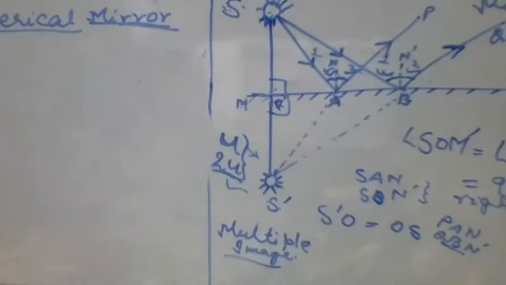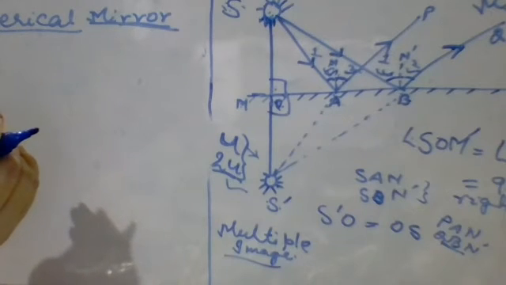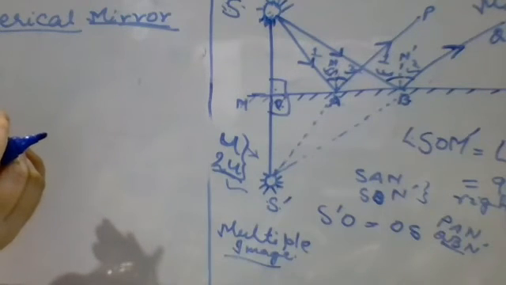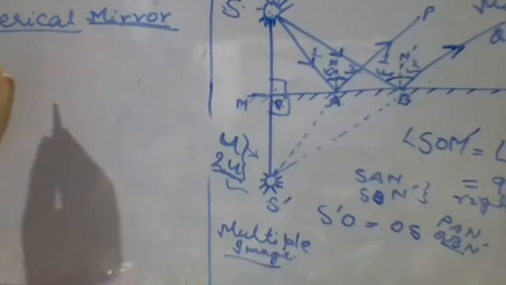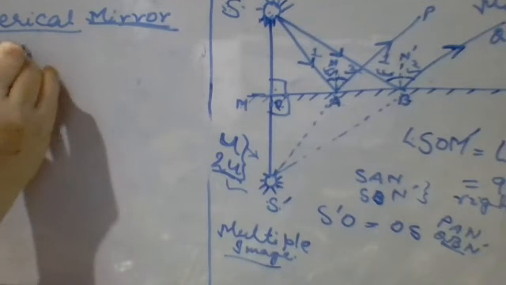Then how many types of spherical mirrors are we having? Ma'am, there are two types: concave mirror and convex mirror. We are having two types of mirrors. So which one will we call concave and which one will be called convex? How are you understanding?